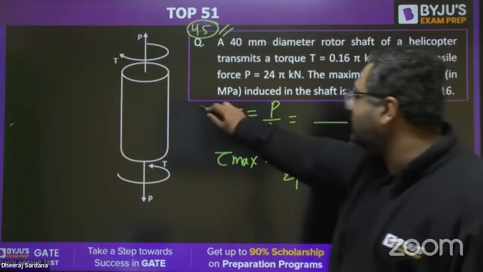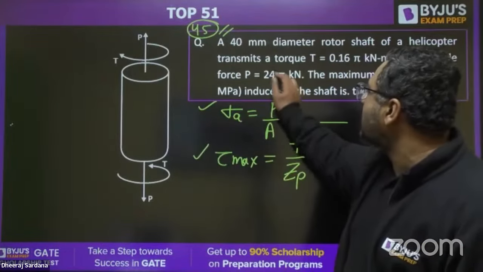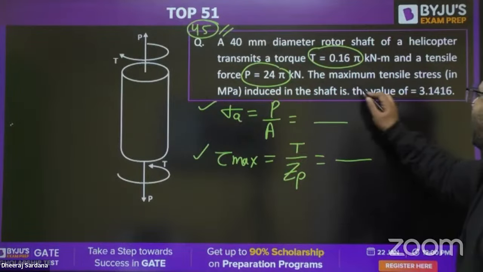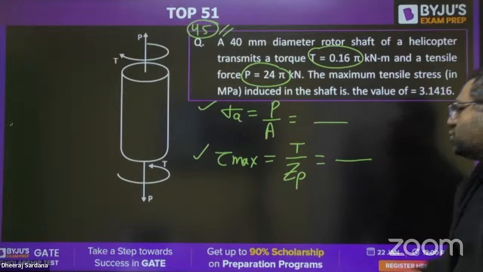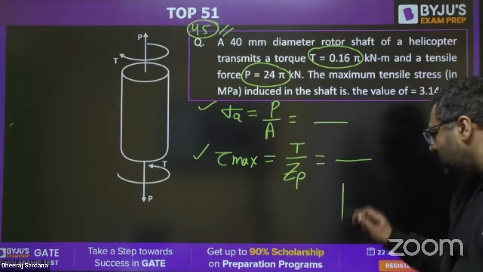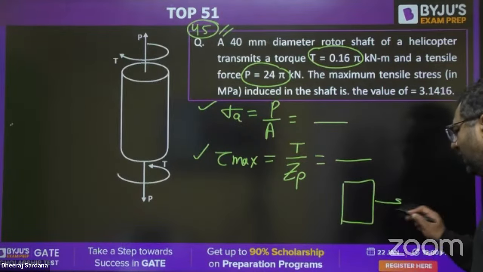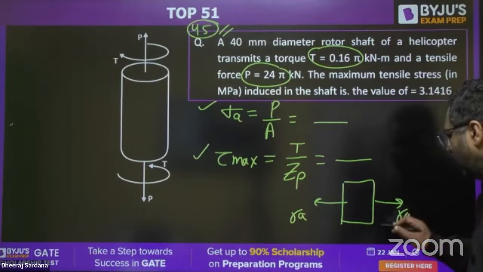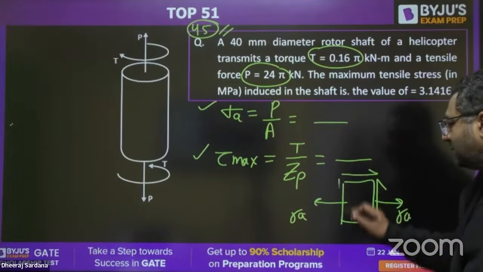So this is the axial loading, this is the tau max, because P is given to you, T is given to you. And the value of pi is also given to you. Okay. So guys, now you know that this is the state of stress where we have this as axial loading, this as axial loading, and this as the tau max.